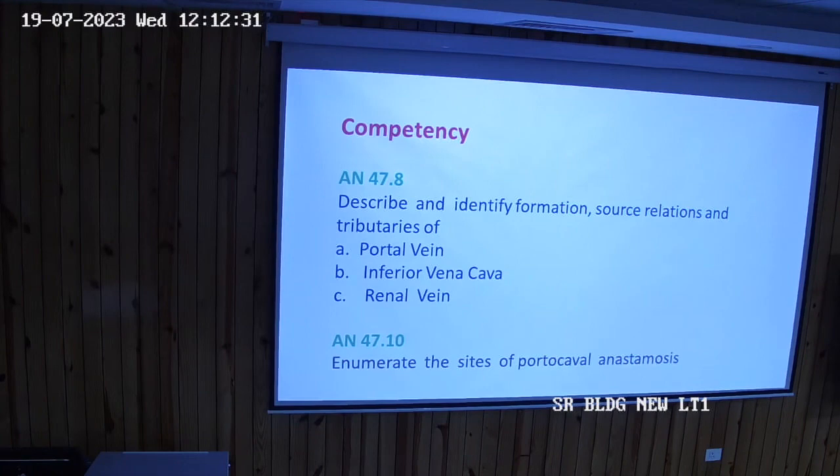Okay, is it clear? And how is it formed? By the union of superior mesenteric vein and the splenic vein. What about the inferior mesenteric? It drains into the splenic vein. Okay. Now, having talked about the portal system, you need to know a few things. What are the peculiarities of the portal system? How is it different? How is the portal vein different from other veins in the body?